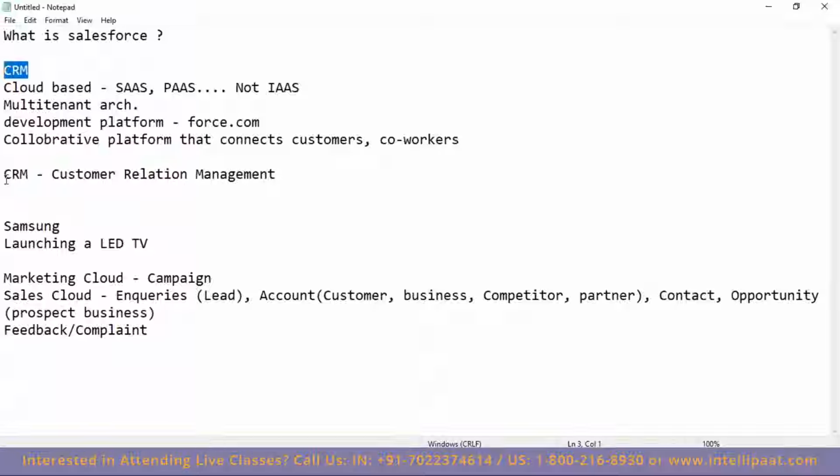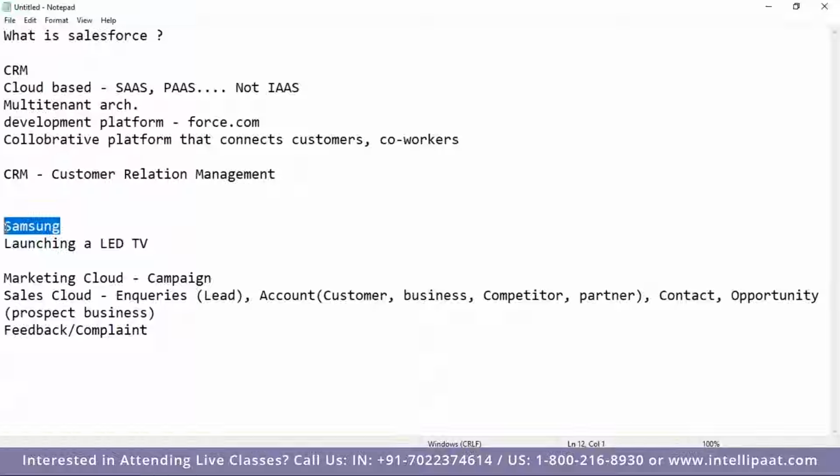Opportunity is actually a process. Let me take an example just to explain what is opportunity. So I'm going to a Samsung store. I'm an individual customer going to a Samsung store and asking, okay, what is the price of a particular product? That's my first interaction, asking the quotation, asking the price of that particular product. Then the Samsung store is giving me that. That's step number 2 or process number 2.